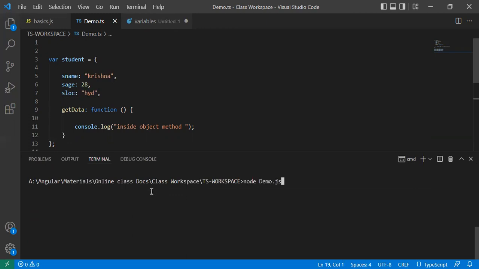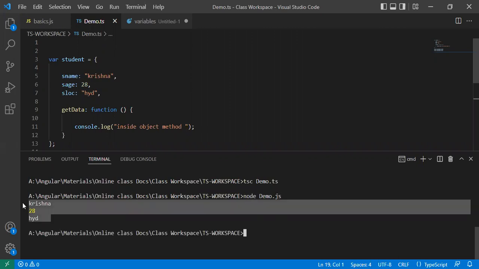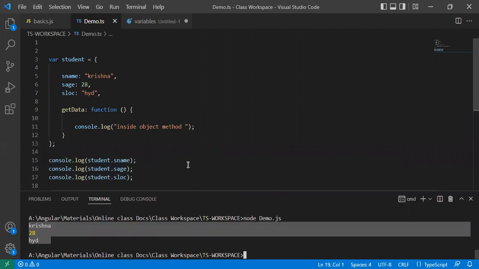First I have to compile this one. For compilation of a TypeScript file I need to run tsc, and after successful compilation it will generate the demo.js file. Then for the demo.js file, by using the name, I have to call it like this. So this is a way of accessing the object properties.